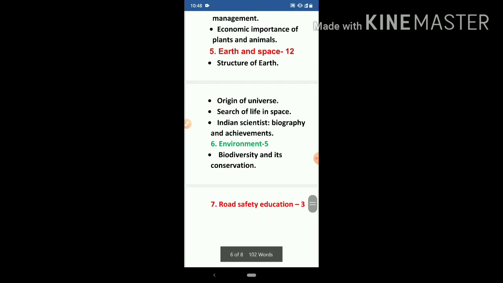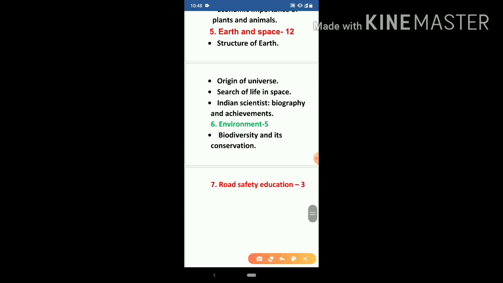Now moving towards the fifth part. Fifth part is Earth and space. This part covers about 12 marks and there are 4 chapters in this part. First is structure of earth, second is origin of universe. Third is search of life in space.